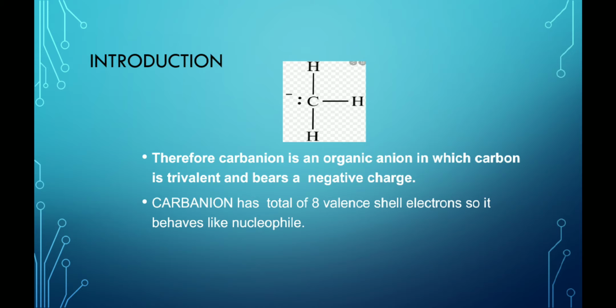Therefore, we can say that carbanion is an organic anion in which carbon is trivalent and bears a negative charge. The carbanion has a total of 8 valence shell electrons, so it behaves like a nucleophile.